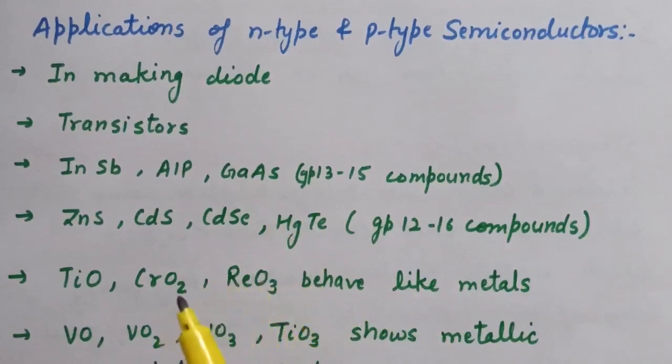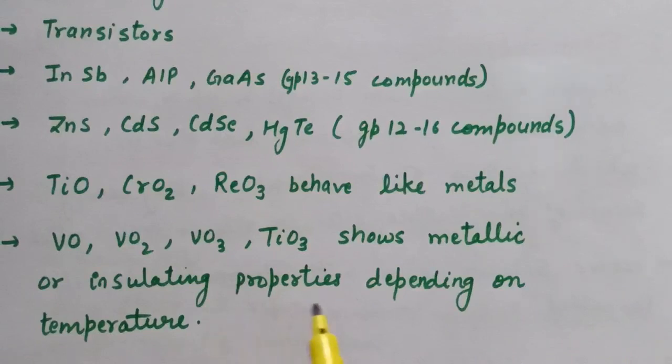Also, it is interesting that transition metal oxides show marked differences in the electrical properties. Titanium oxide, chromium oxide and ReO3 behave like metals. Also, the oxides of vanadium, VO, VO2, VO3 and the oxides of titanium, that is Ti2O3, show metallic or insulating properties depending on the temperature. So this is all about electrical properties in solids.